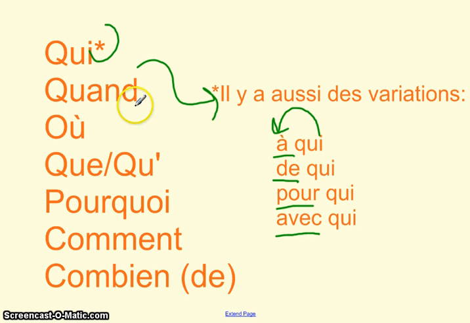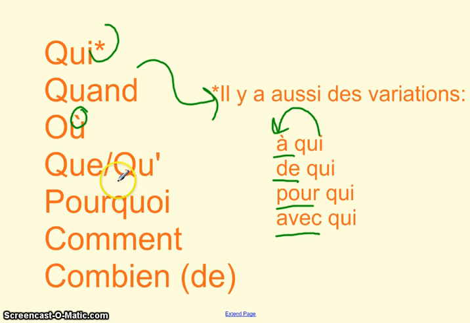The word quand means when. The word où means where. Notice that there is an accent grave. What if I left off the accent grave? What word would I have? Or. That's right. So it's very important that we get the accent in the question word.